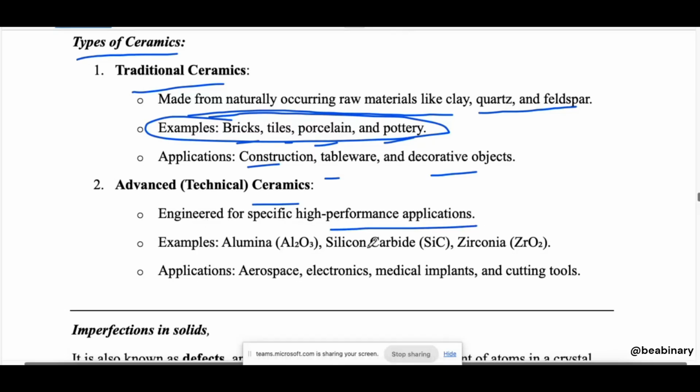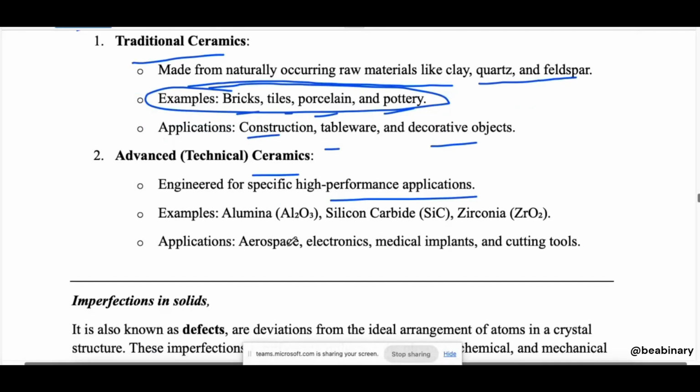Whatever is available in nature, we are not required. We have a requirement of some different or modified properties. Then we apply some kind of engineering over the material, and we get the material that is of our need, our requirement.